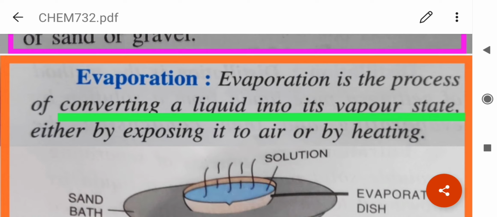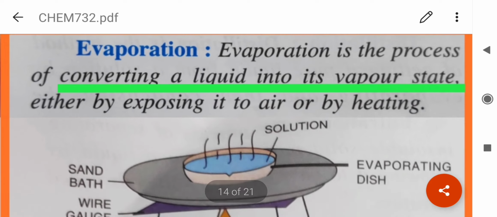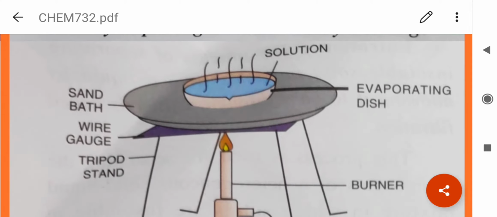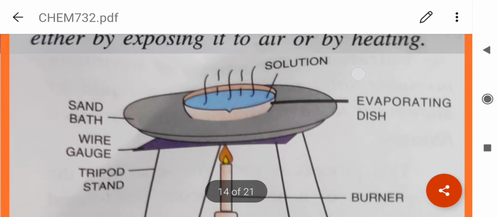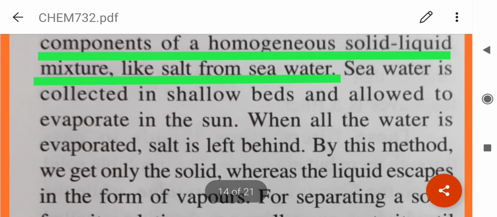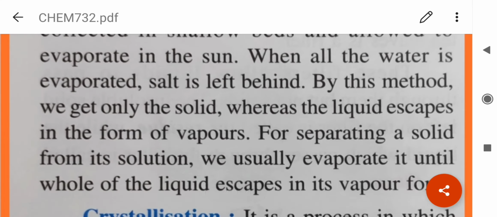Now, evaporation is the process of converting a liquid into its vapor either by exposing it to air or by heating. So here you can see, if we take a salt solution, on heating, water evaporates and salt will be left behind. Sea water is collected in shallow beds and allowed to evaporate in the sun. When all the water is evaporated, salt is left behind. So by this method we get only the solid, whereas what happens to the liquid? It escapes in the air in the form of vapors.